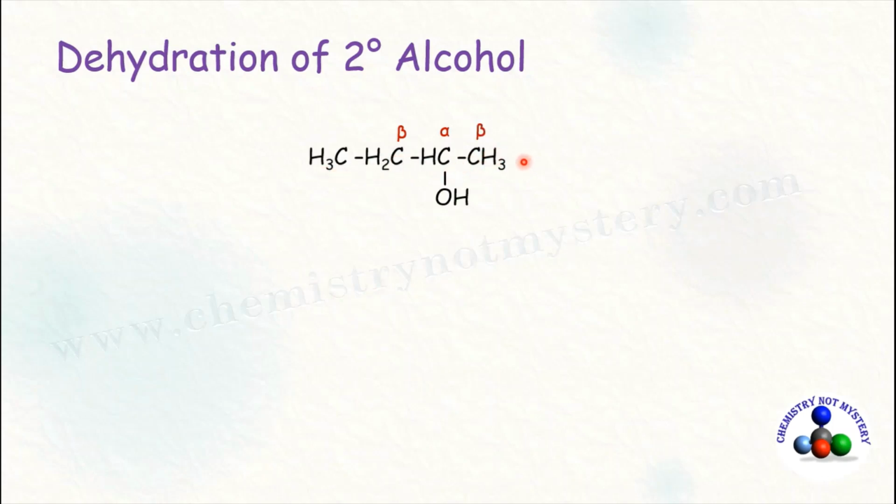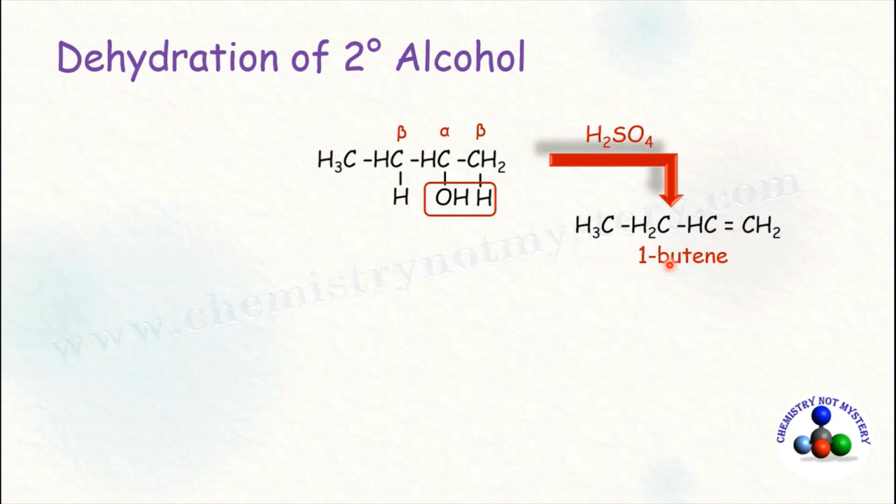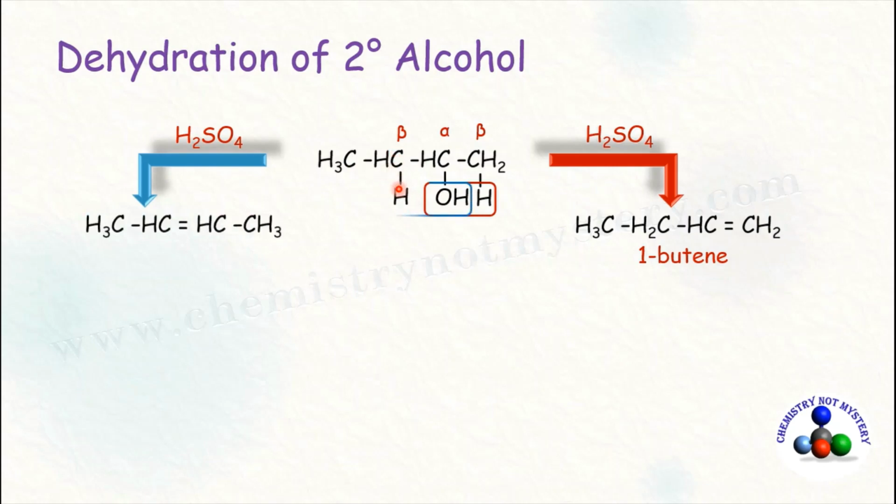Now rewrite this molecule in expanded form. In presence of sulfuric acid, alcohols undergo alpha-beta elimination. First of all, remove OH negative ion from the alpha carbon and H plus from this beta carbon. As a result, a double bond is formed between the first and second carbon and 1-butene is formed. Now try another set of elimination. If we remove OH from this alpha carbon and H plus from this beta carbon, as a result, 2-butene is formed. Now which one is the major product of dehydration of secondary alcohol?